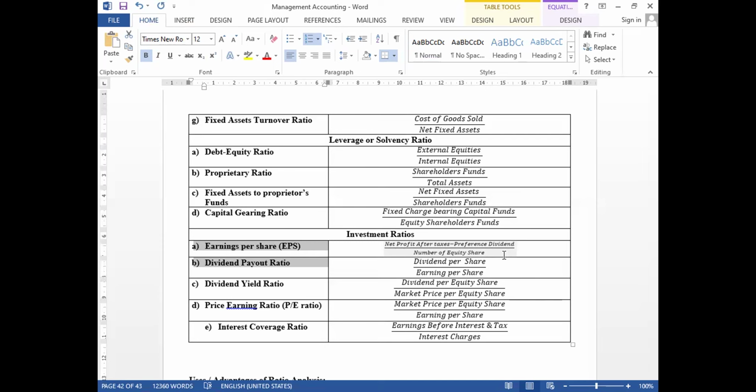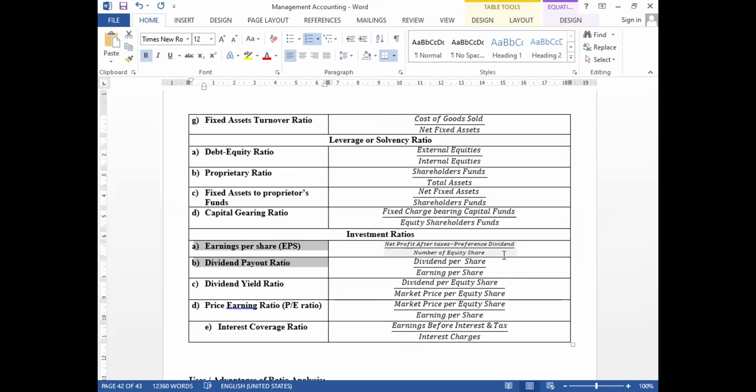How much dividend you have paid to the equity shareholders, divided by how much you have earned per equity share, is the dividend payout ratio. Dividend yield ratio means you compare the dividend you have paid to the equity shareholders to the market price of the equity share.